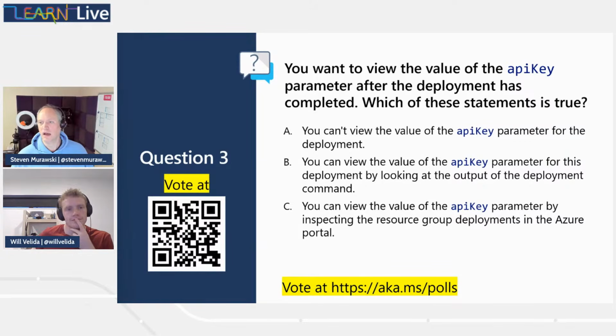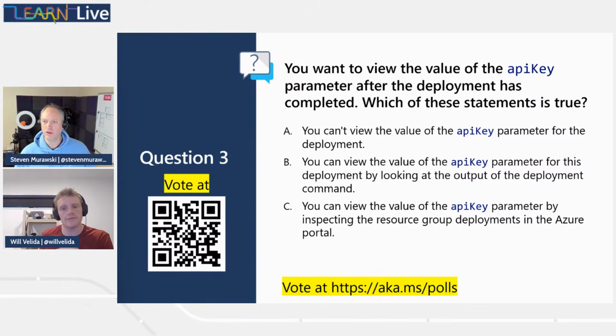I don't think we can view it in the portal because we went and checked that, right? Yeah. We actually walked through and loaded up the portal, went into inputs. We saw the outputs from some of the stuff. So I don't think it's going to be C.